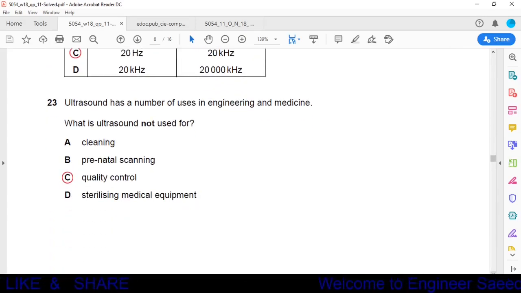Question number 23. Ultrasound has a number of uses in engineering and medicine. What is ultrasound not used for? First we read the options. Option A, cleaning. Option B, prenatal scanning. Option C, quality control. Option D, sterilizing medical equipment. We have studied that ultrasound is used for cleaning purpose. So option A is cleaning and option D is also related to cleaning. So ultrasound can be used for option A and option D.